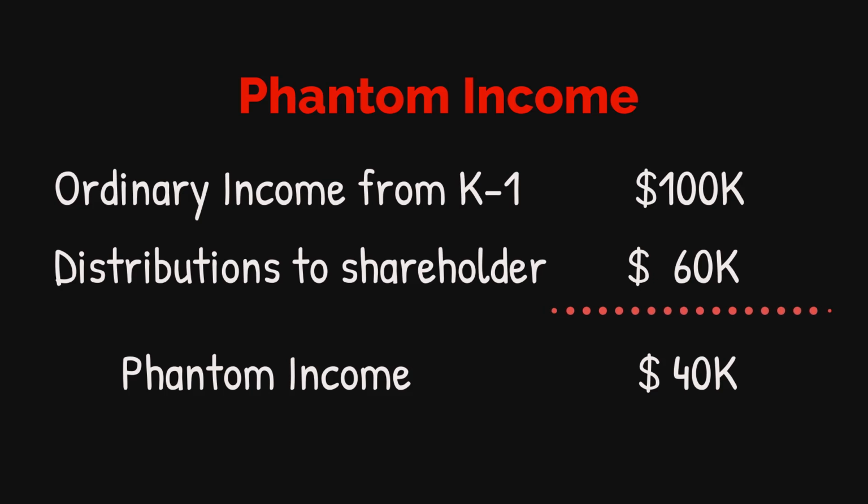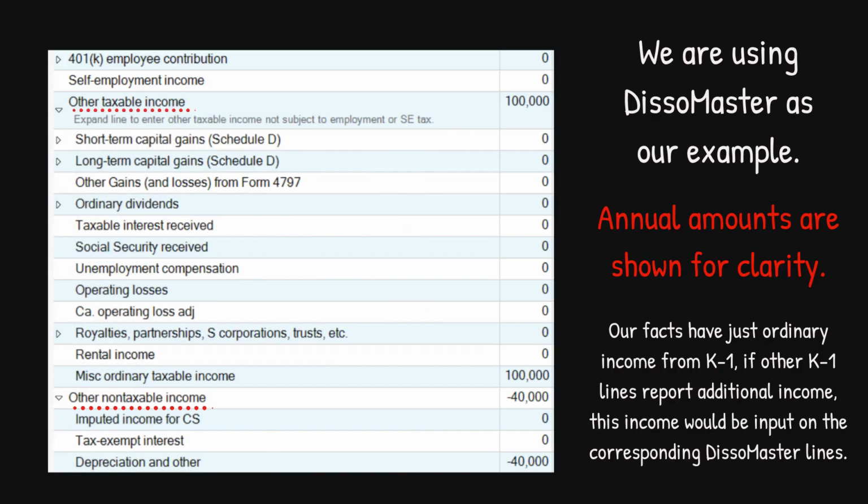Income reported on Schedule K1 is $100,000. Distributions are $60,000, which amount is deducted from the income reported on the K1. $40,000 is phantom income. Let's proceed with the software input. The amounts shown in this example are annual amounts for the sake of clarity.